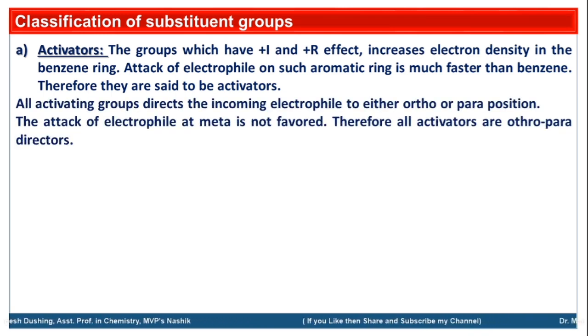All activating groups direct the incoming electrophile to either the ortho or para position. The attack of an electrophile at the meta position is not favored. Therefore, all activators are ortho-para directors. So the groups which have plus I effect or plus R effect are called activators, and activators give ortho-para substitution as the major products.